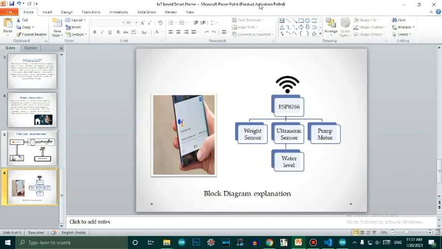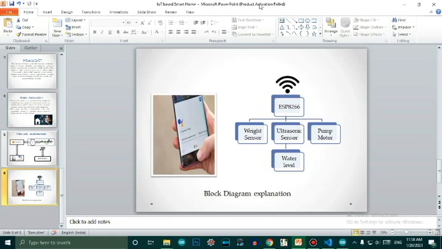The next is the weight sensor. Suppose someone is in a vegetable market and wants to know how many vegetables are left in his refrigerator. He just has to take out his mobile and ask Google Assistant how many vegetables are left in his refrigerator. So the Google Assistant, with the help of the weight sensor, measures the weight of the bin in the refrigerator, and it says that yes, this much weight of vegetables is left in the refrigerator. For that purpose, we are using the weight sensor to know the weight of the vegetables.